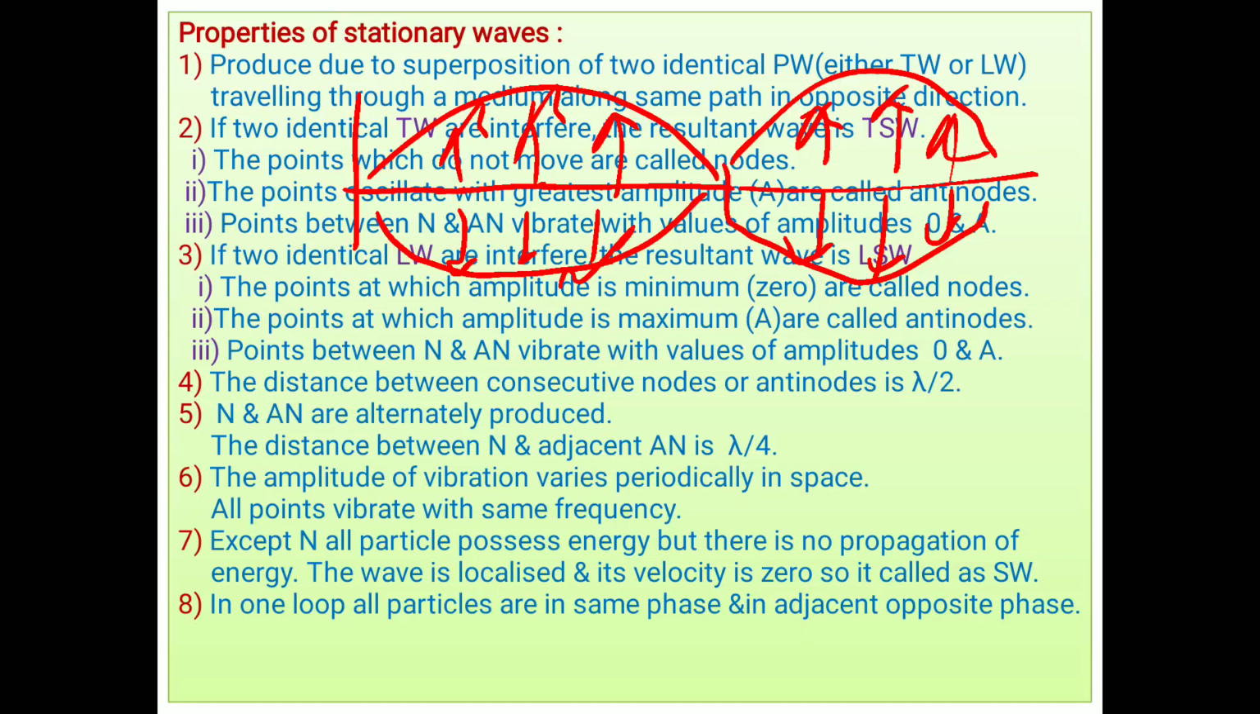Here, in one loop, all particles are in the same phase, meaning all particles are moving in the upward direction, supposedly. At the same time, in the successive loop, they are in the opposite direction. In adjacent loops, they are in opposite phase. These are all the properties of stationary waves. As far as this is concerned, again we will revise these things.